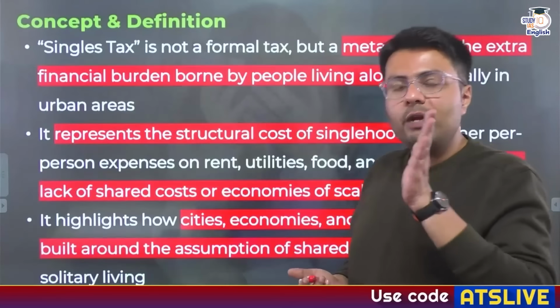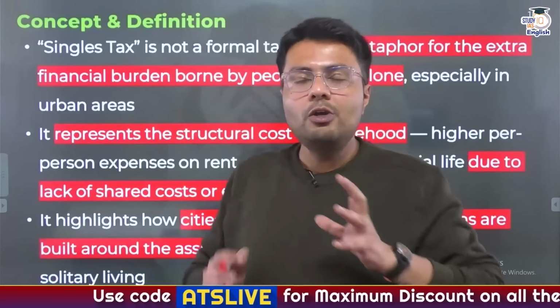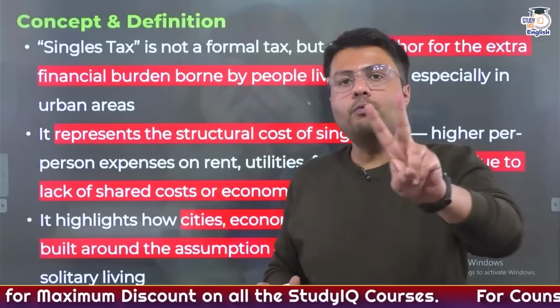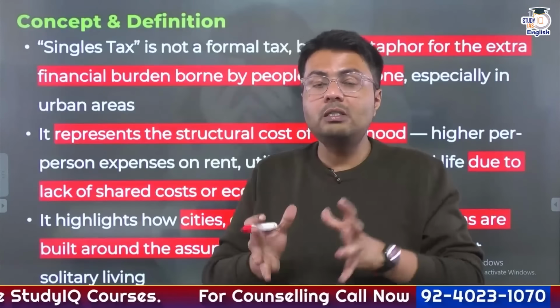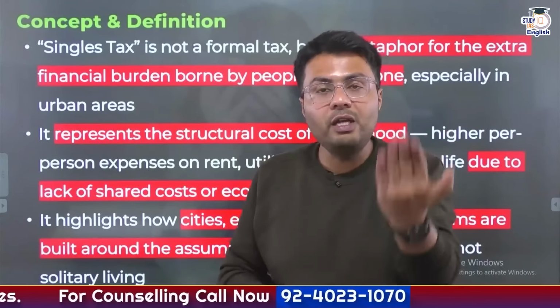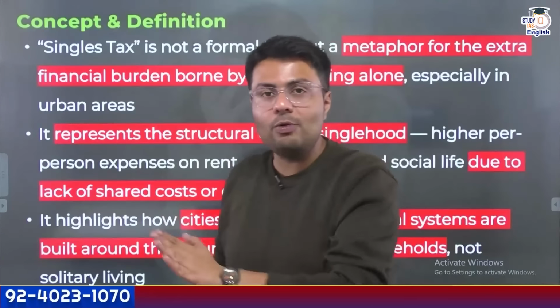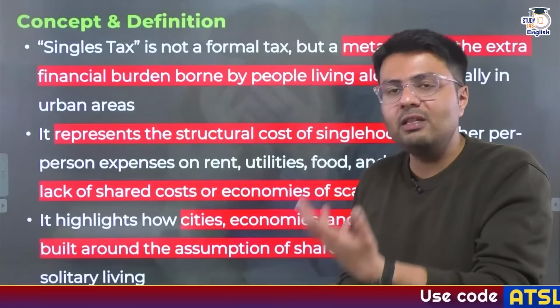For example, if you rent a house for 30,000 rupees and you're living in that house alone, you're basically paying per person 30,000 rupees as rent. Now imagine two persons are living in that home and they are paying the same rent, that is 30,000. So what is the per person cost now for rent? That is 15,000. So this shows you that you're paying extra just to live alone, and this is what singles tax is all about, because you're not sharing this cost with anyone.